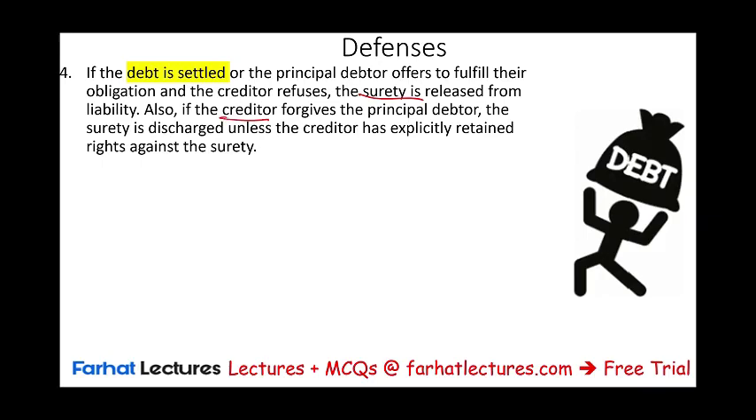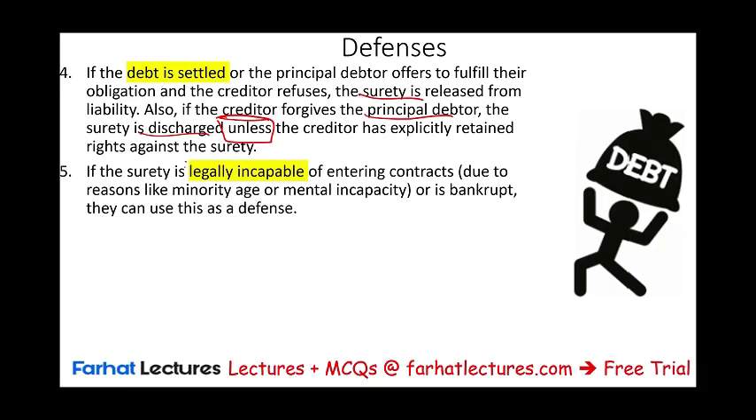Also, if the creditor forgives the principal debtor, the surety is discharged unless the creditor explicitly retained the right to go against the surety. So if the creditor tells the debtor, look, you are forgiven, I'm done, you don't have to pay me back, the surety is off the hook. However, if the creditor says, you are off the hook, but because you cannot pay, I'm going to go after the surety, I'm going to reserve that right, then they can reserve that right.